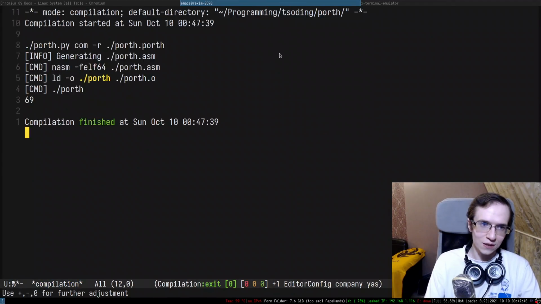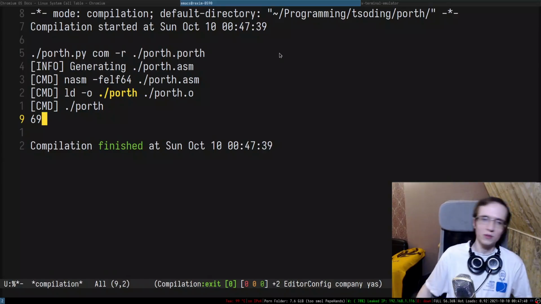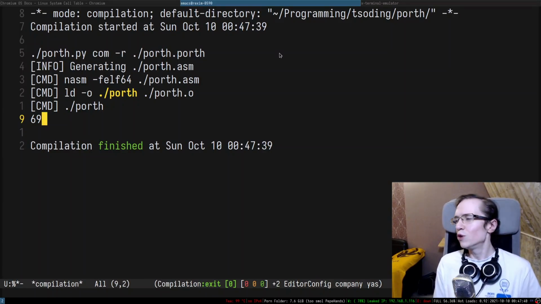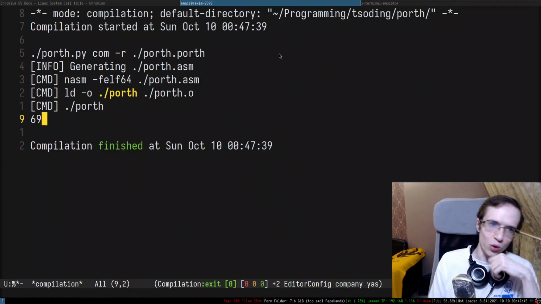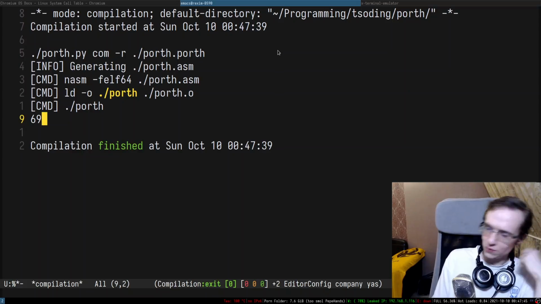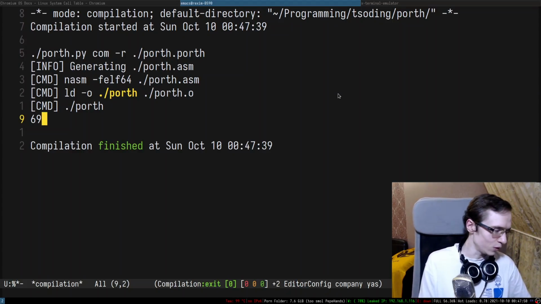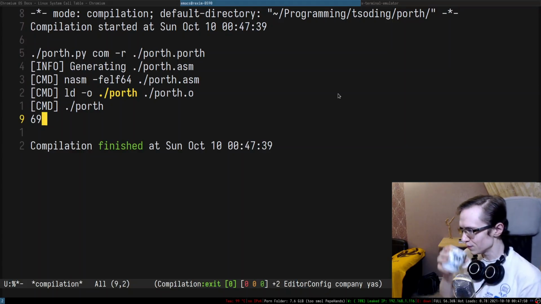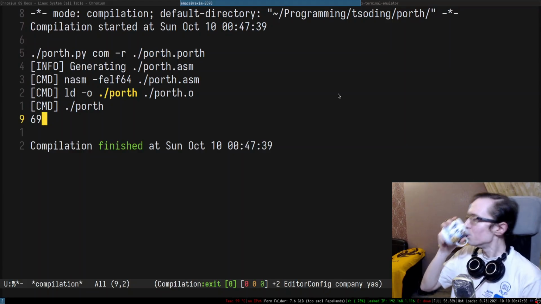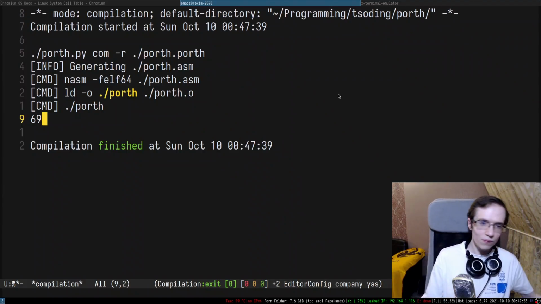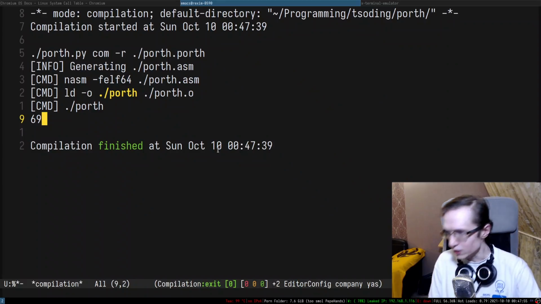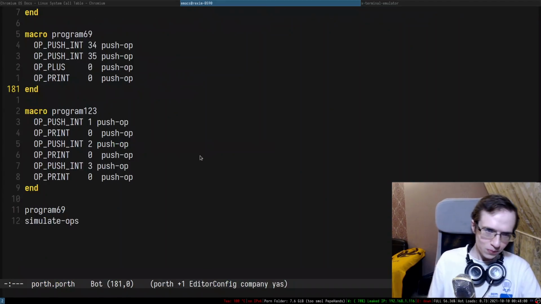So this entire thing is going to print 69. There we go. We're simulating Porth, more of an internal representation of Porth in itself. That's what we're doing. Isn't that cool? I think it's pretty freaking cool, mate.